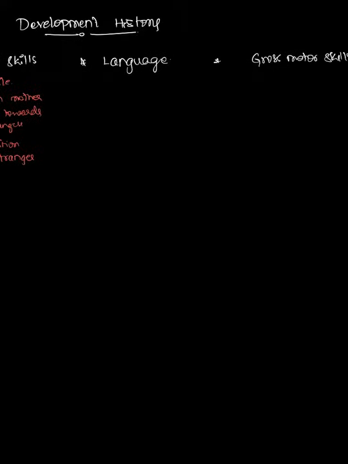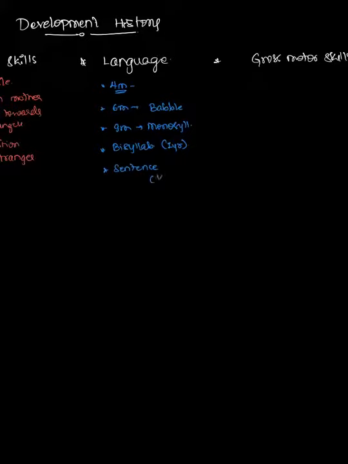Let's go with the next one, that is about the language. The baby will first learn to wheeze at around 4 months, and at 6 months it will start to babble. At 9 months it will say monosyllable words like dada, mama, and bisyllables it will be uttering at 1 year of age. Sentence formation will occur at the age of 1.5 years.